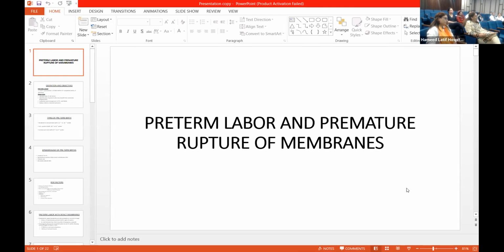So the women who have got previous history of preterm labor, or who have got a smaller birth interval, or who have got multi-fetal pregnancy, or over-distended uterus are all likely to go into preterm labor. Then conditions like abruption, placenta previa also predispose to preterm labor. Second trimester abortion also predisposes to preterm labor.